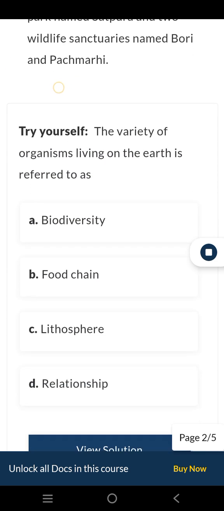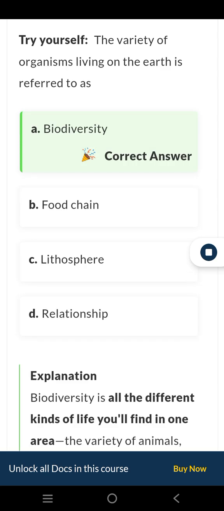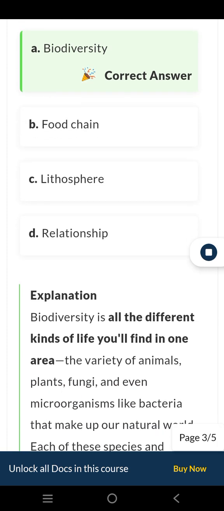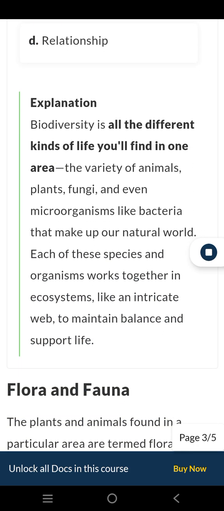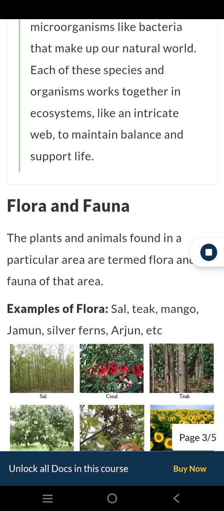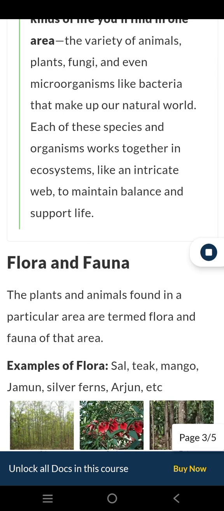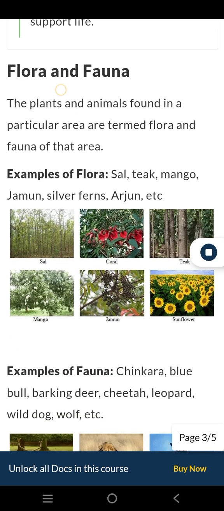Try yourself. The variety of organisms living on the earth is referred to as: A. Biodiversity, B. Food chain, C. Lithosphere, D. Relationship. Explanation: Biodiversity is all the different kinds of life you'll find in one area, the variety of animals, plants, fungi, and even microorganisms like bacteria that make up our natural world. Each of these species and organisms works together in ecosystems, like an intricate web, to maintain balance and support life. View solution.